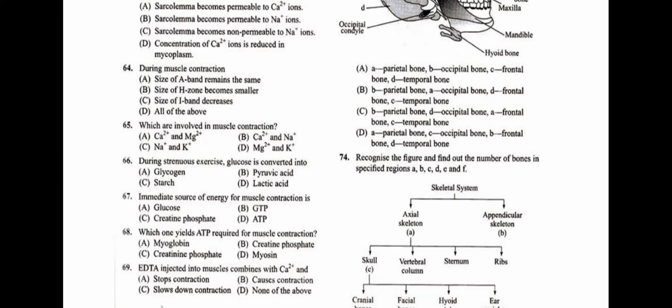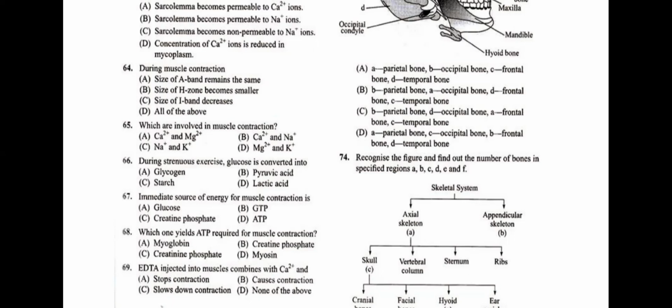Now, question number 65, which are involved in muscle contraction? What elements are involved? Option A is calcium and magnesium ions. Now, involved in muscle contraction are calcium, sodium and potassium, where these are initiating. The sodium and potassium are involved in the conduction of impulse. Option C is right, students, which are involved in muscle contraction. Sodium and potassium is the right answer.